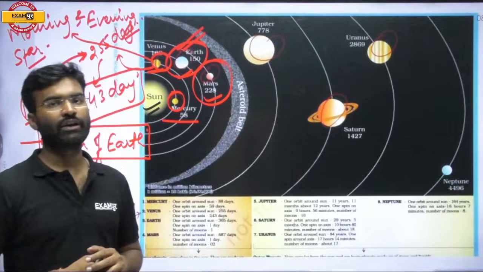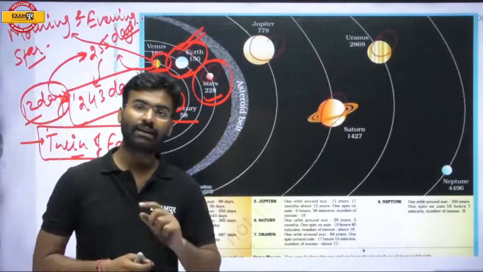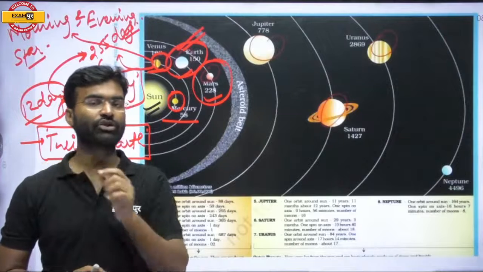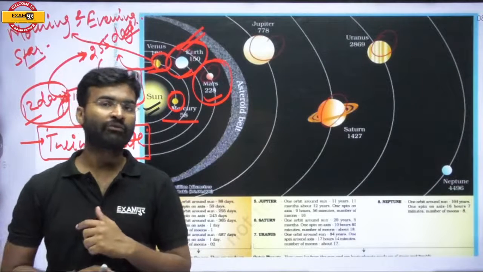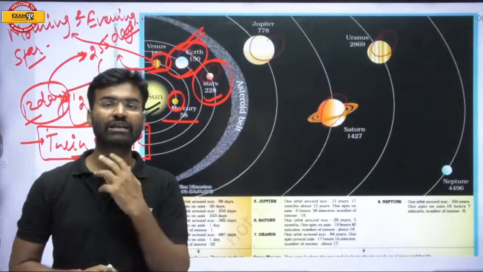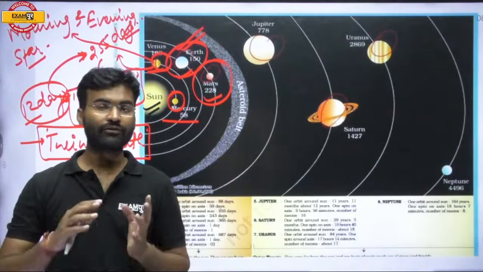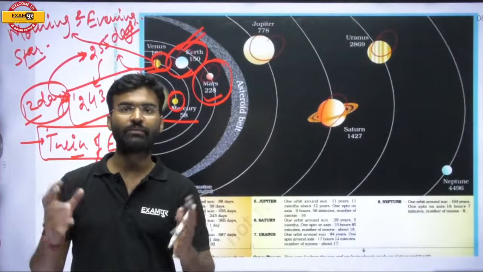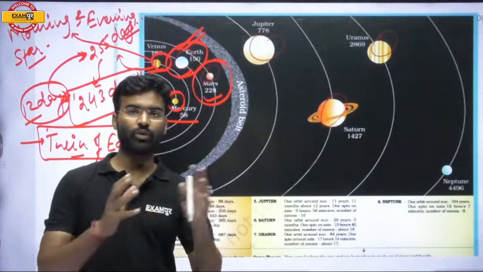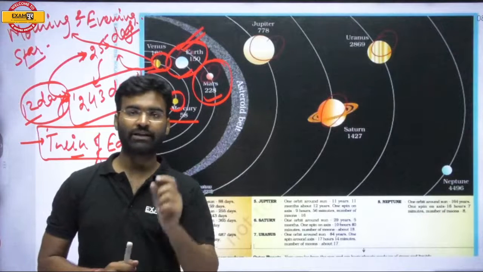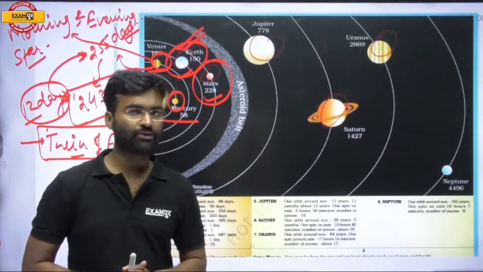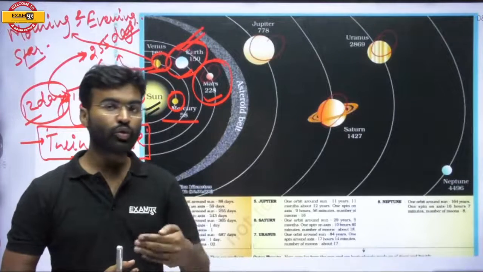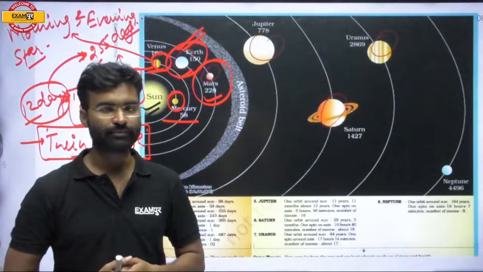And that is why we are exploring Mars as an alternative to the Earth, because the population on Earth is increasing very rapidly, exponentially. After a certain time period, we will require some extra land mass, and that is why we are exploring space. The first suitable planet considered as an alternative to the Earth is Mars.